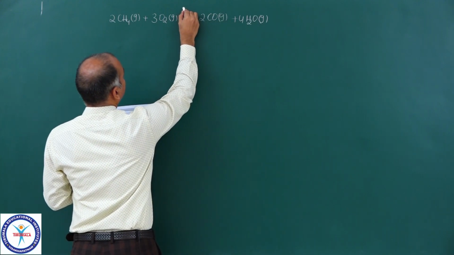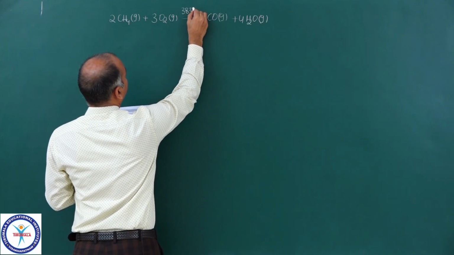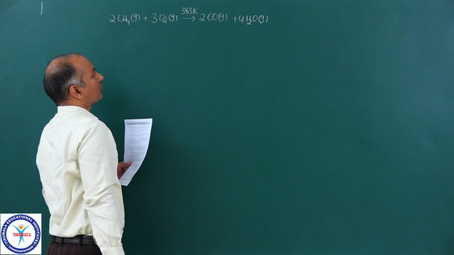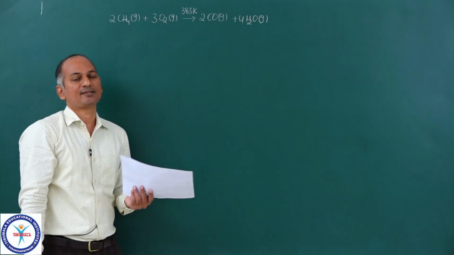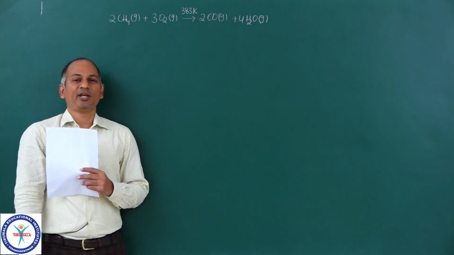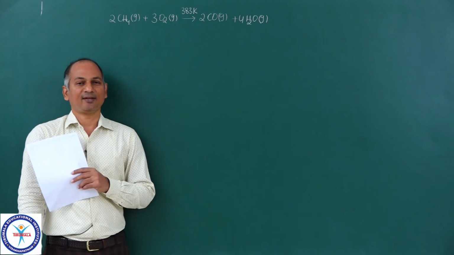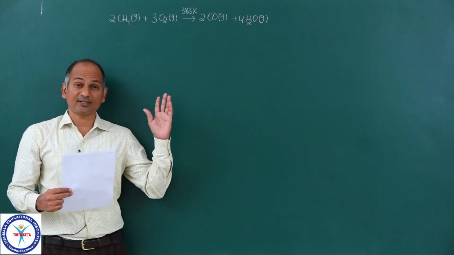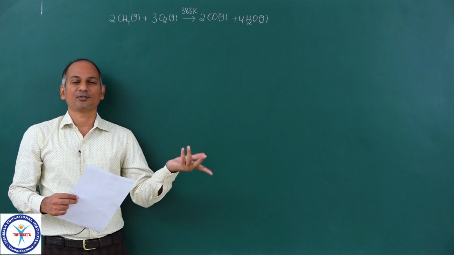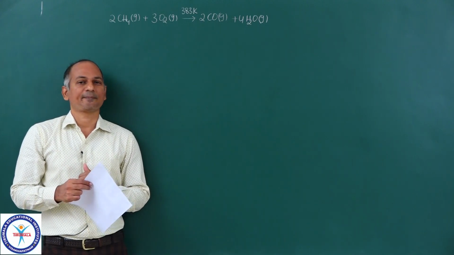Actually you did this reaction at 383 Kelvin. So obviously at 383 Kelvin water is a gas because its boiling point is 373 Kelvin and the temperature is still 10 degree more than that. So water is a gas, no surprise.